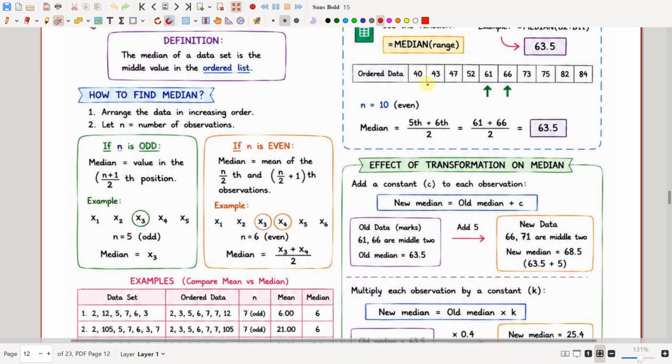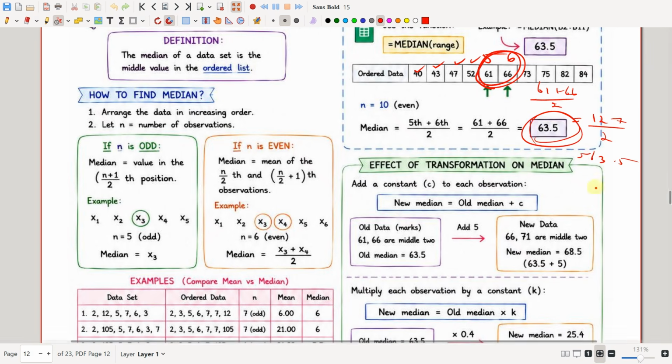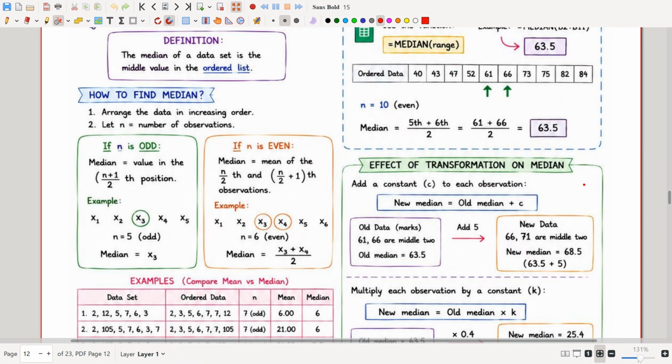So now let's see an example here. The data is given here, and we have ordered them in ascending order. Here n is 10. So I'll be doing n by 2, that is 10 by 2, which is 5, the fifth position, and n by 2 plus 1, which is 5 plus 1, 6, the sixth position. So 1, 2, 3, 4, 5, 6. I will be taking the average of these two numbers, 61 plus 66 divided by 2, which is 127 divided by 2, which is 63.5. So the median is 63.5. This is how we do the median computation.